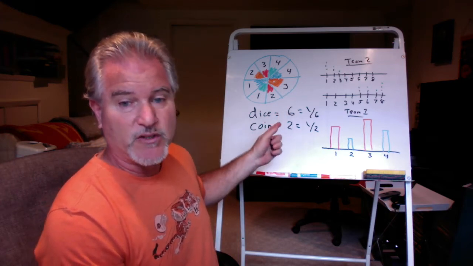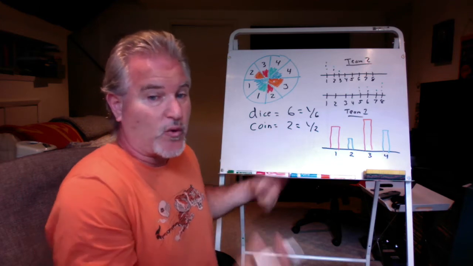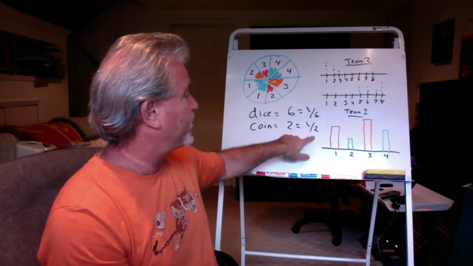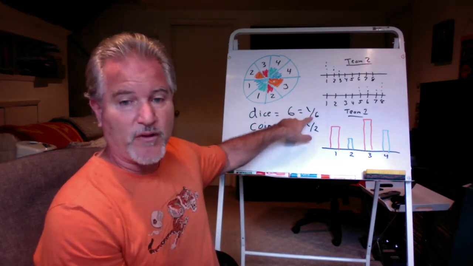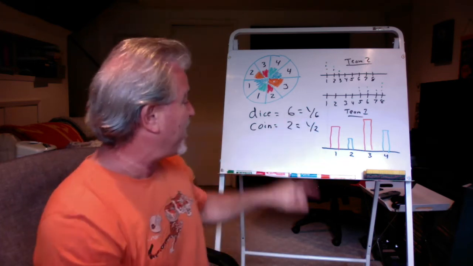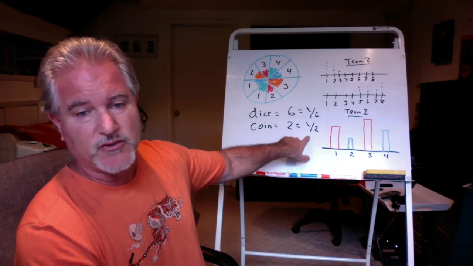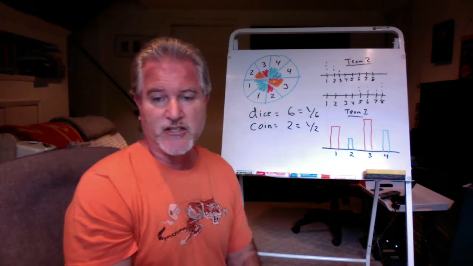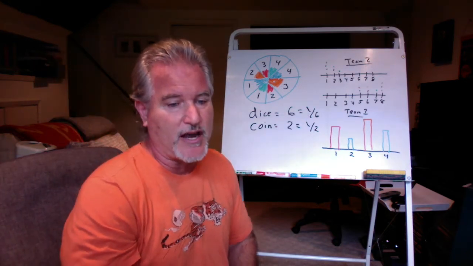If I ask what's the probability of heads or tails, the answer would be 1 out of 2. And any number that I picked, 1 through 6, the odds would be 1 out of 6. So that means you have better odds flipping a coin and picking heads or tails than I do rolling a dice and picking a number. Okay?